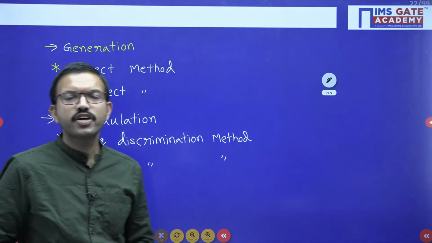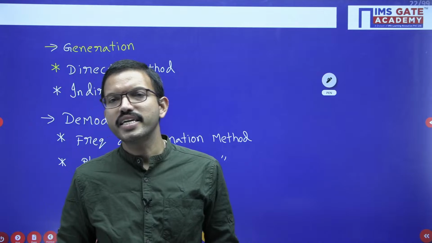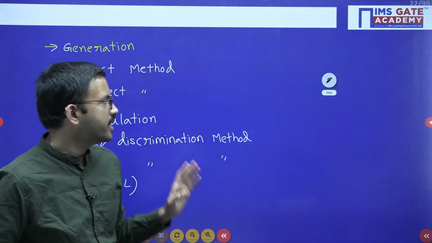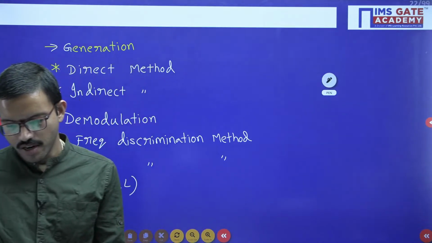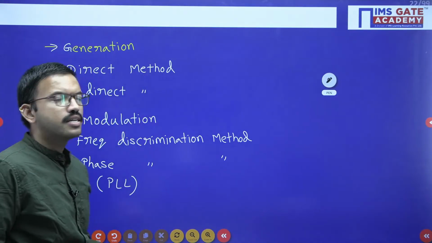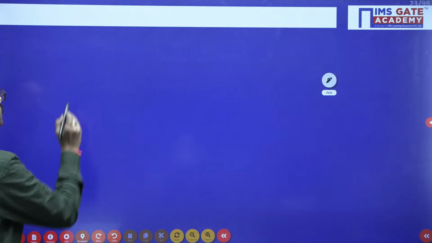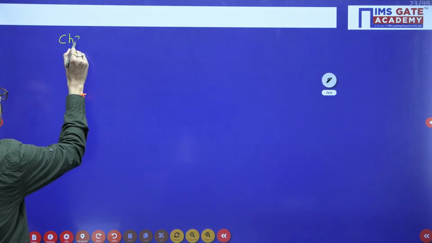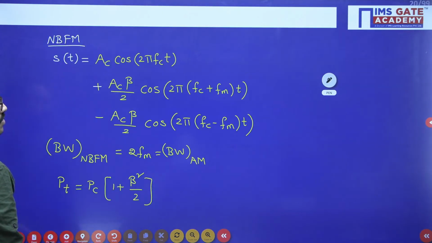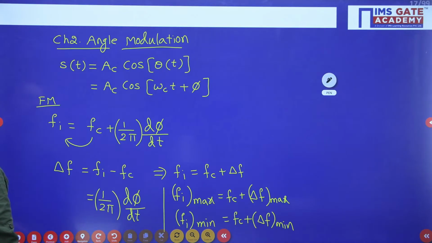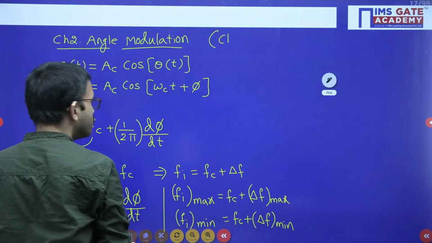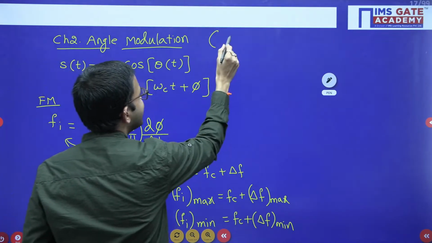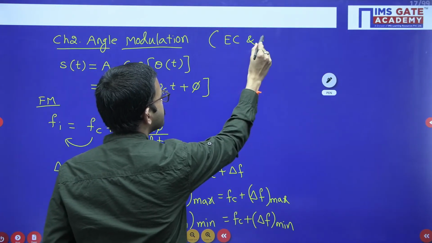So with this we have completed the second chapter, that is angle modulation, regarding frequency modulation and phase modulation. Okay, and the next chapter, chapter 3, is receivers. This second chapter is also common for two branches, EC and instrumentation.